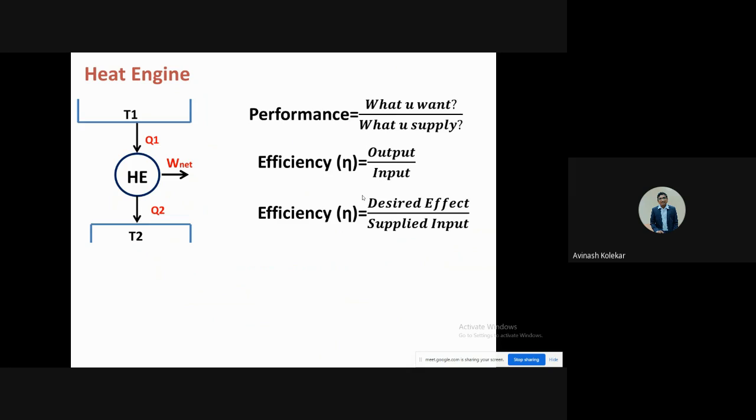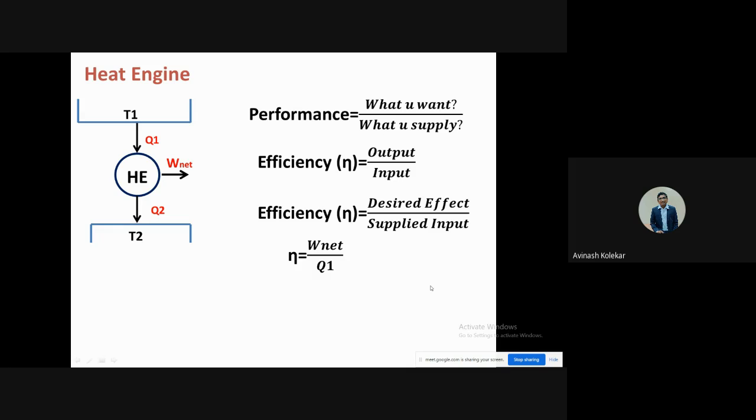For example, in this case the heat engine is there. Why are we purchasing the heat engine? We purchase it for getting work out. So you get the work out, but for getting that work you have to supply the heat. So Q1 is supplied by you, while Wnet you are going to get. So efficiency is Wnet upon Q1.